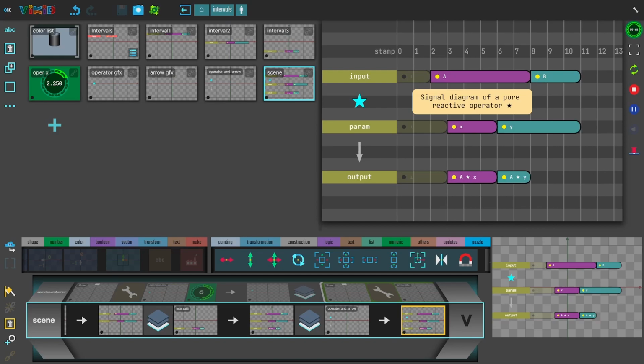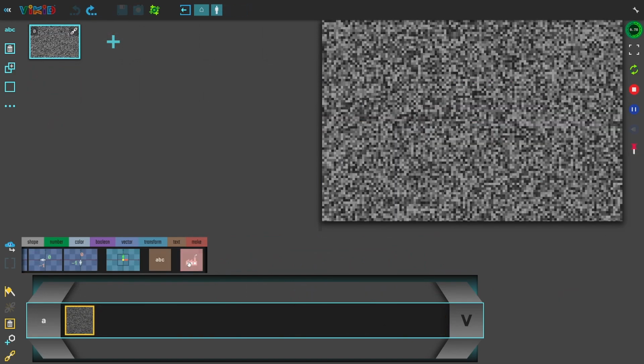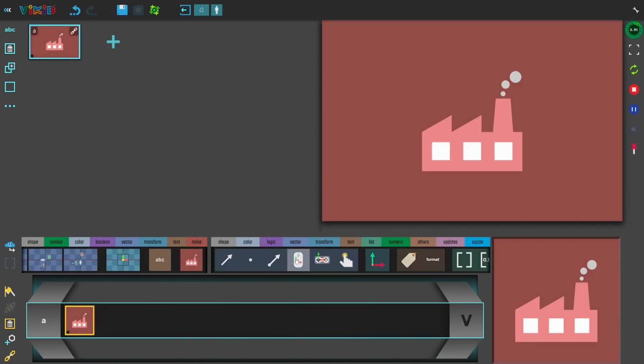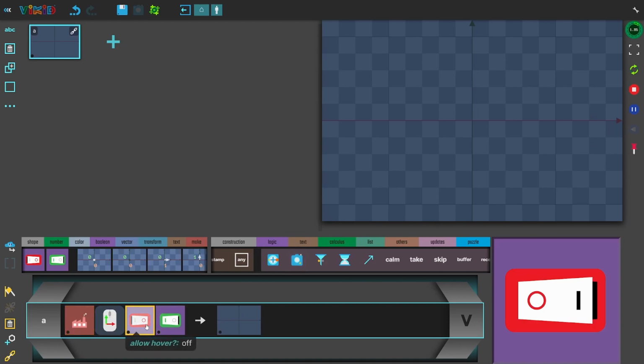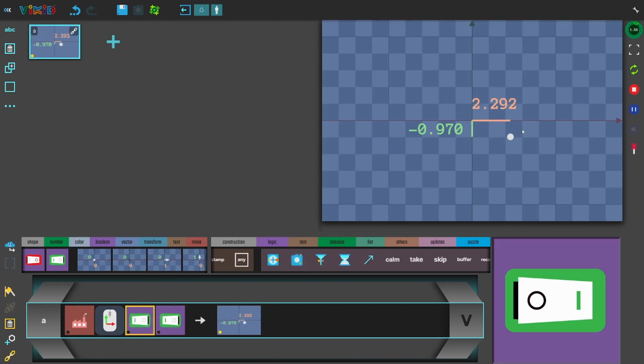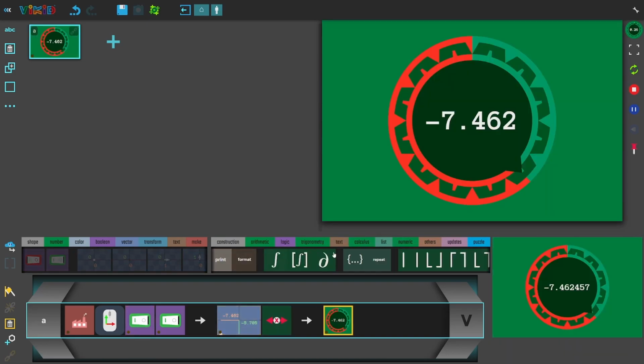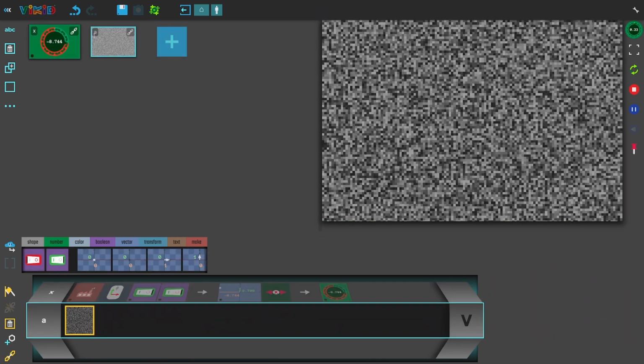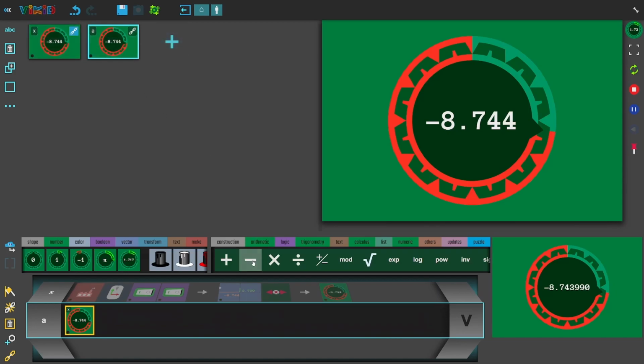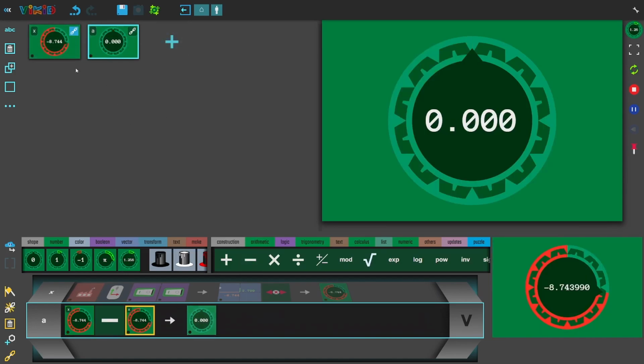ViKiD is a synchronous data flow language, and it doesn't suffer from glitches. Let's demonstrate this. Let's take the mouse position, change it into hover mode so we can immediately see the result. Take the X position of the mouse, and let's call this X. Then we're going to subtract x minus x. That gives us 0. That should be the difference.